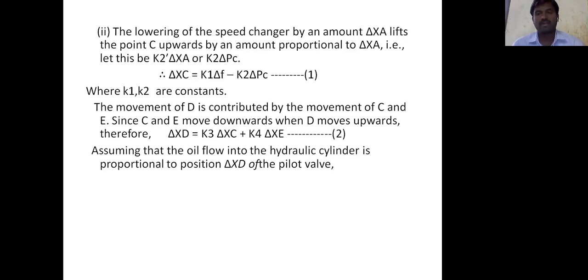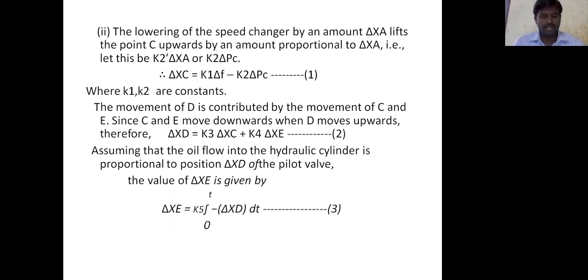hydraulic amplifier or hydraulic cylinder is proportional to the delta xd of the pilot valve. The value of delta xe is given by delta xe equal to k5 times minus delta xd into dt. So assuming the oil flow into the integral hydraulic amplifier, we take it as the integration. Now the equation: delta xe equal to the constant k5, the integration from 0 to t of minus delta xd dt.